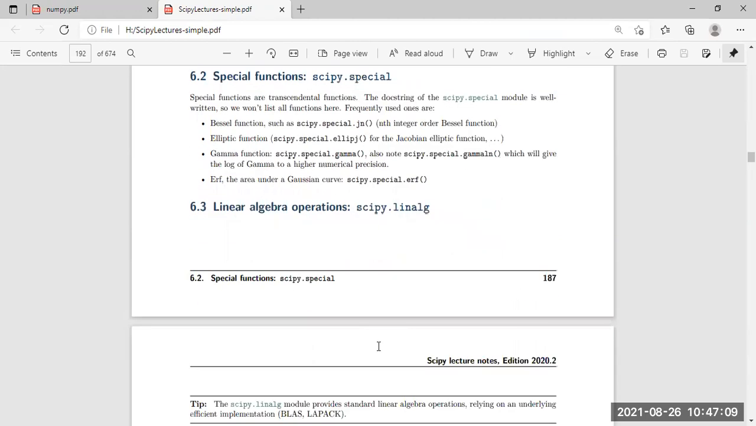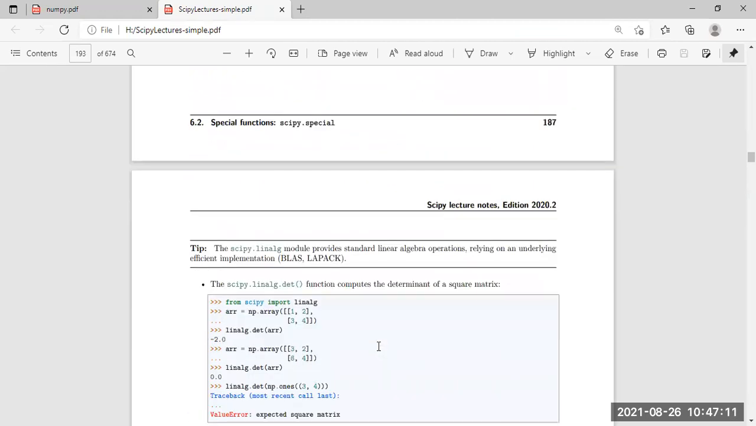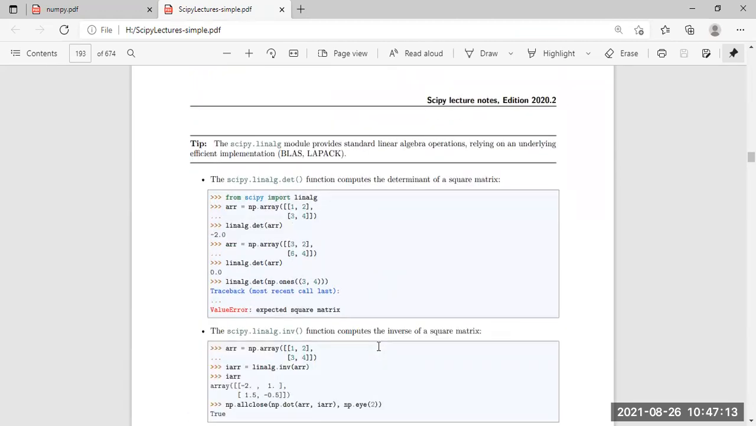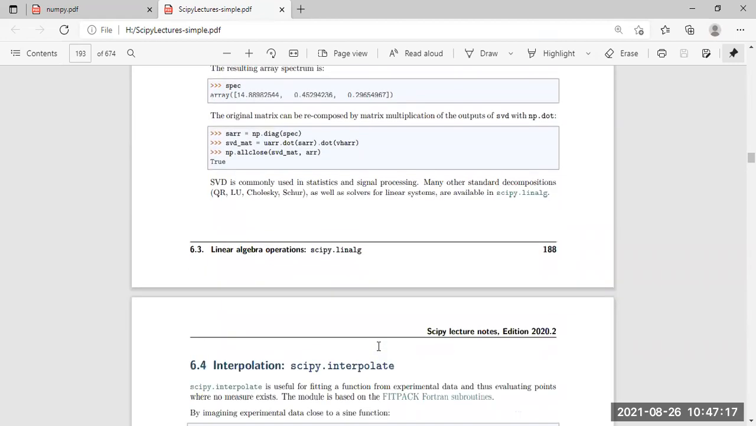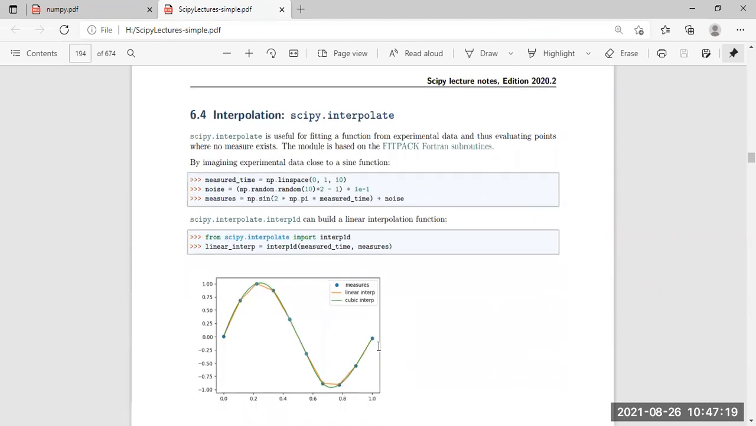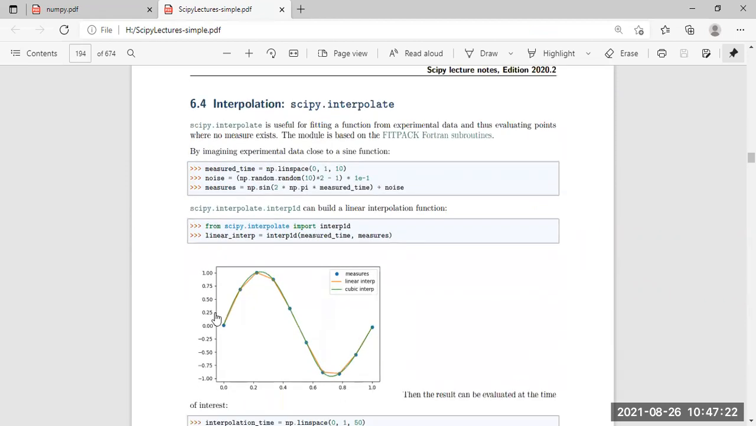Linear algebra, for the process of doing linear algebra calculations, as we have discussed all of these things. Some examples are given here. Interpolation: when there is a curve and we need to see how the data is fitting on the particular curve, we interpolate the data. In that case scipy.interpolate will be helping here.